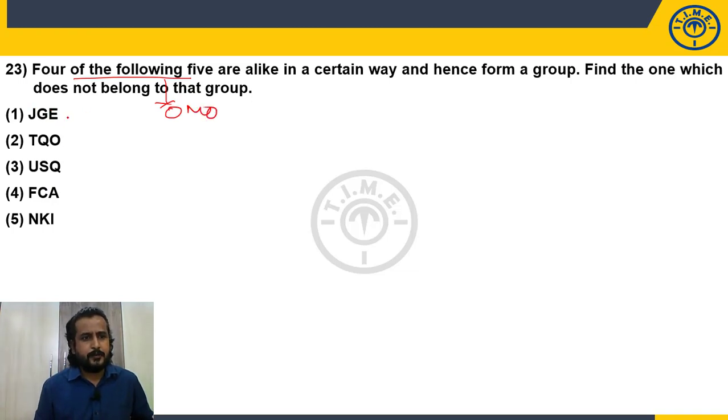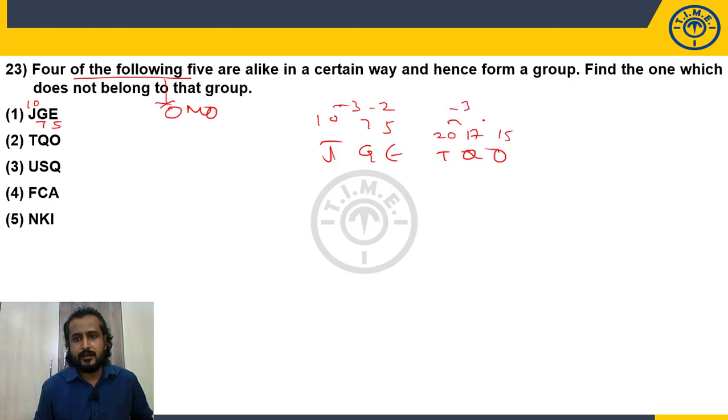J, G. So write the place values. J is 10. G is 7. E is 5. So what I can say? J, G, E: 10, 7, 5. So minus 3 or minus 2 by writing the position values. T, Q, O: 20, 17, 15. So minus 3, minus 2. U, S, Q: 21, 19, 17. So minus 2, minus 2.